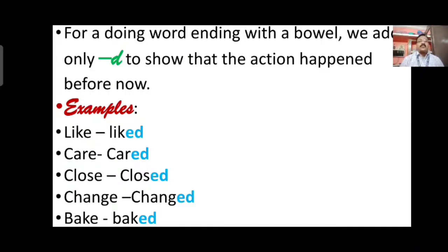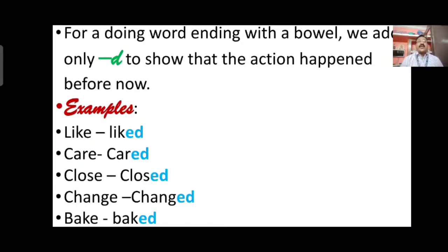Means if the verb in present tense ends with E, like the examples given here: LIKE, like, CARE, care, CLOSE, close, CHANGE, change, BAKE, bake. Means all the verbs ending with E, that is a vowel, then we will use only D to change it into past tense.